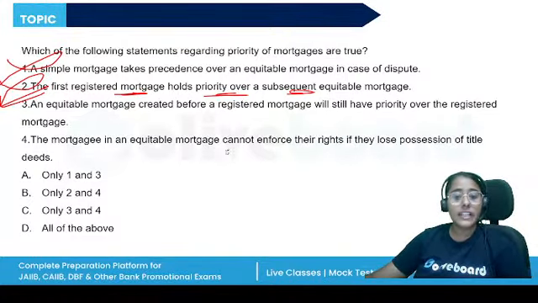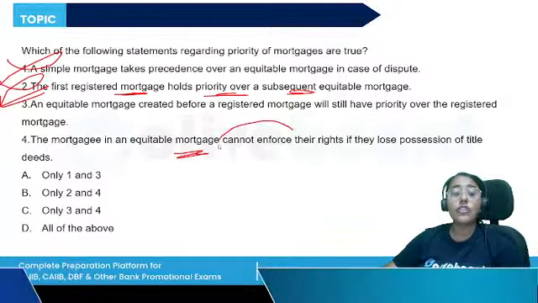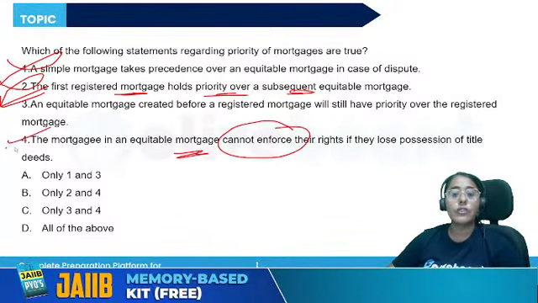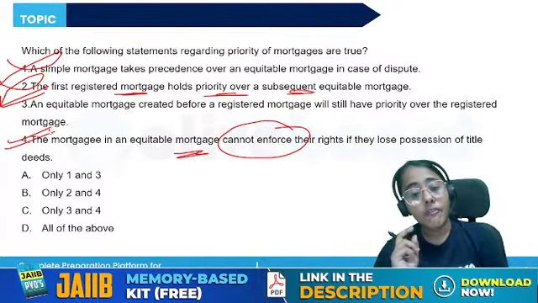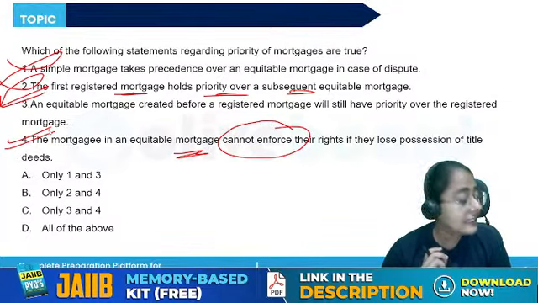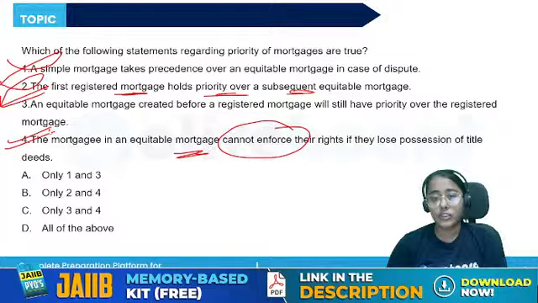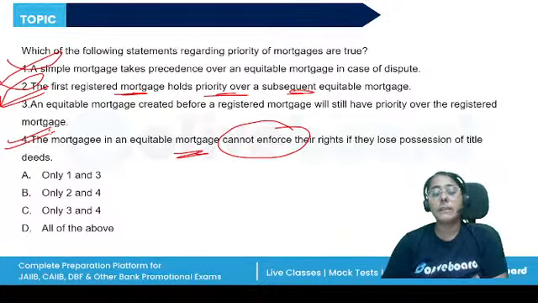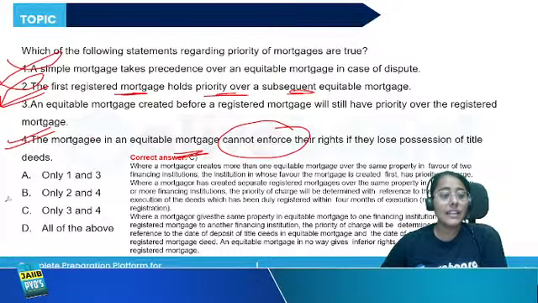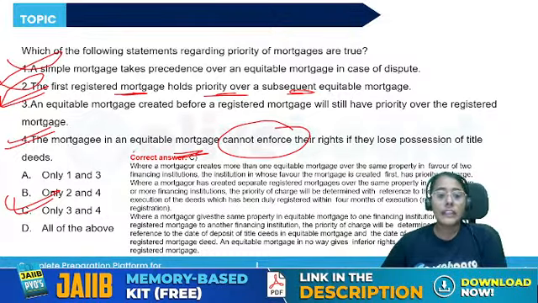Fourth, the mortgagee in the equitable mortgage cannot enforce their rights if they lose the possession. Yes. When the possession of the title deeds is lost, the mortgage is also lost. Right? They should not have parted with the possession of the title deeds. So the correct answer will be C, 3 and 4. The whole explanation is given to you.